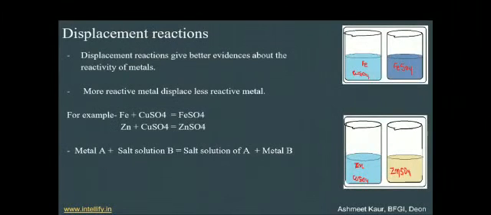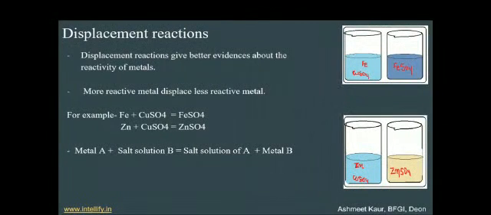Next are displacement reactions. It is again interesting to know how displacement occurs. Displacement reactions give better evidence about the reactivity of metals. In the case of metals, a more reactive metal displaces a less reactive metal. For example, when iron is added into a solution of CuSO4, as we can see in the picture, iron displaces the copper metal. It forms FeSO4, and the color of the solution changes. So this shows the displacement reaction occurring here.